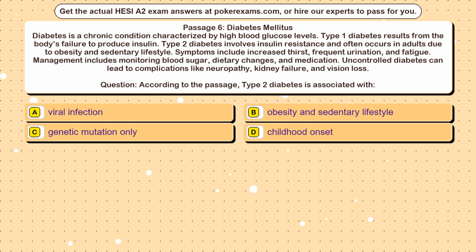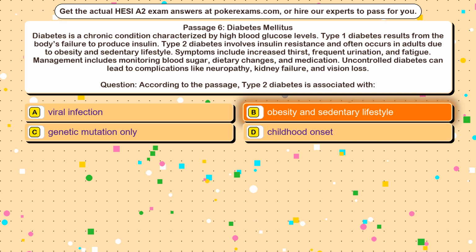Question: according to the passage, type 2 diabetes is associated with Option A, viral infection. Option B, obesity and sedentary lifestyle. Option C, genetic mutation only. Option D, childhood onset. The correct answer is Option B, obesity and sedentary lifestyle.